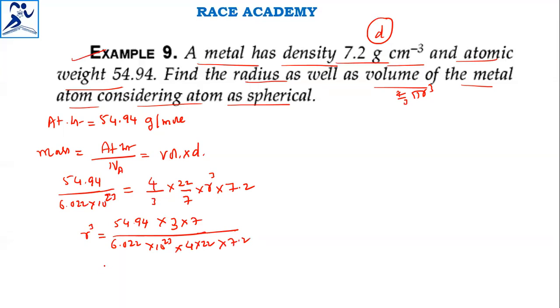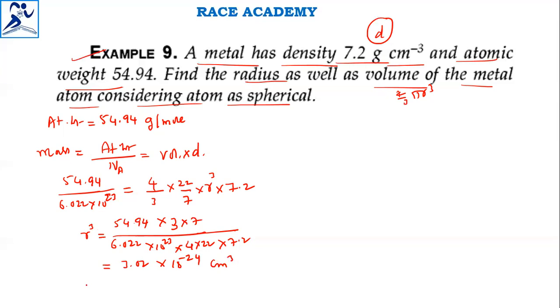So this is the thing. If you simplify, you will get 3.02 into 10 power minus 24, and this is in centimeter cube.